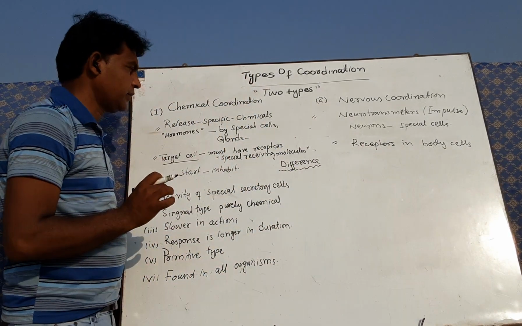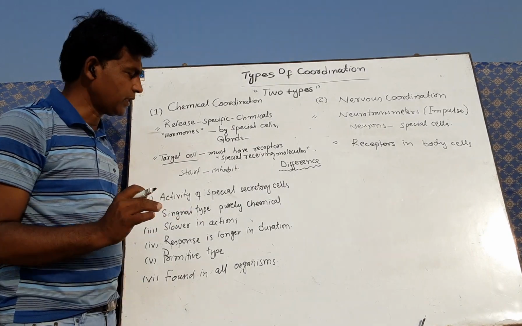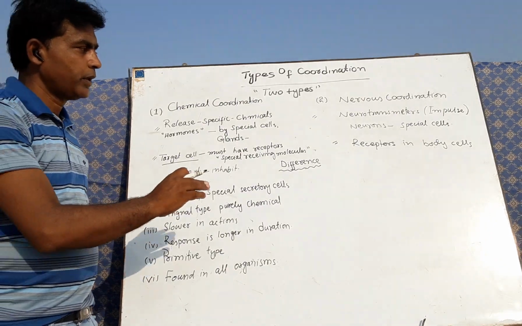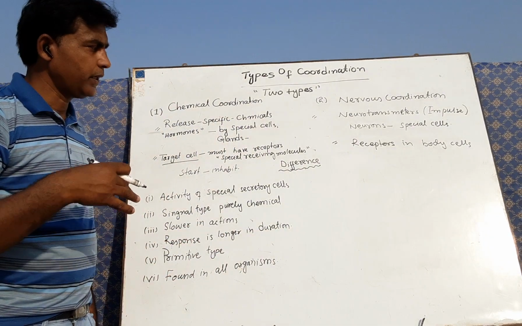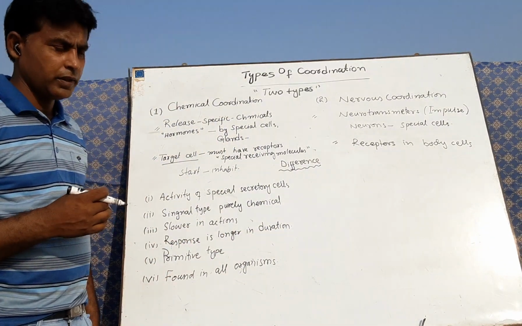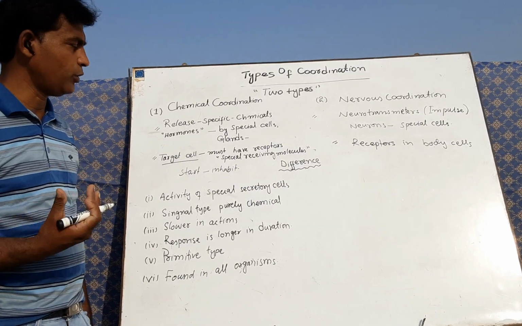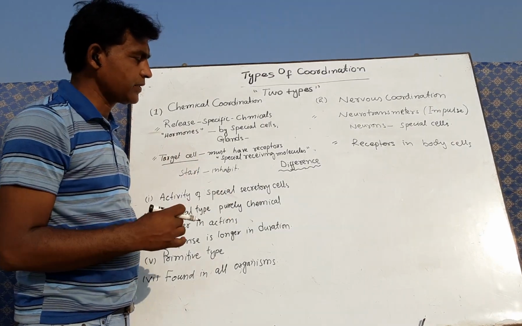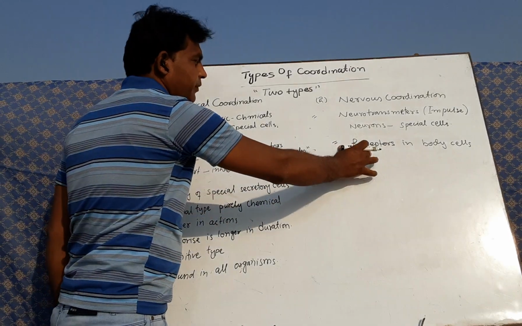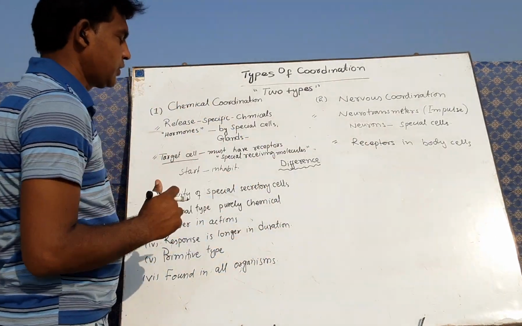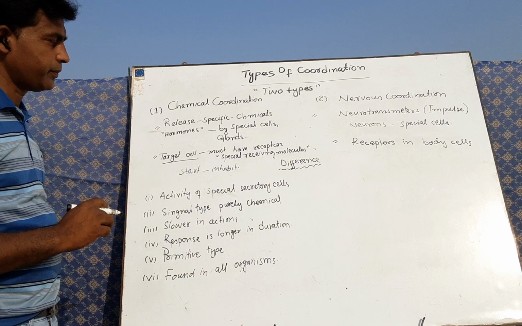The chemical coordination occurs only in lower animals, plants and certain prokaryotes, while in comparison to this, nervous coordination occurs only in higher animals, especially those organisms which have senses, like humans have 5 senses, and likewise other organisms have senses and sensory organs. Like this, these types of receptors are much advanced and this type is primitive, or you can say the starting point.